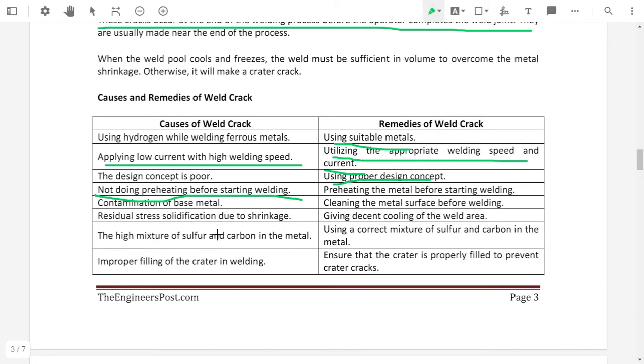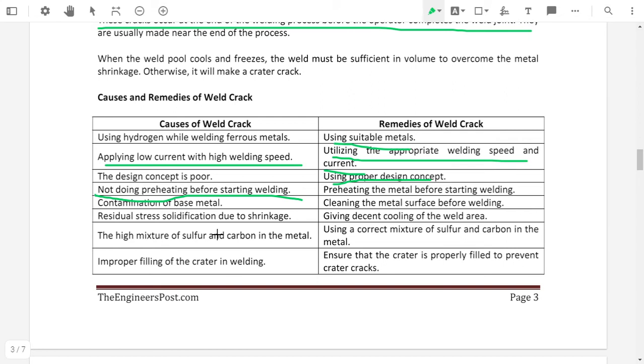Residual stresses, solidification due to the shrinkage. If there are residual stresses present in the weld zone due to the shrinkage. Shrinkage means when the cooling of the welding starts, and during the cooling the shrinkage of the metal takes place, and this shrinkage will cause the weld crack.